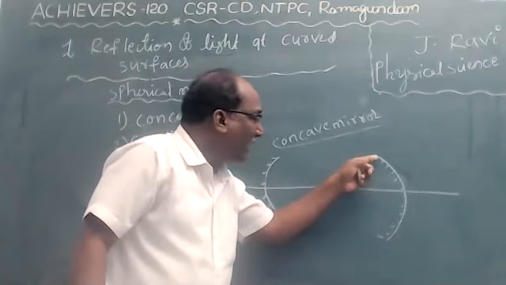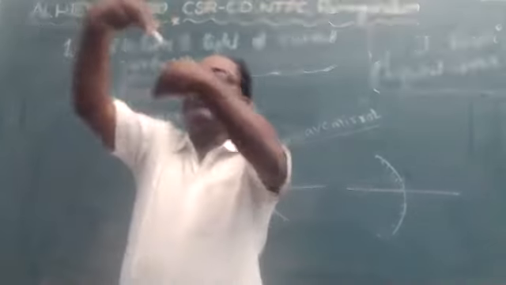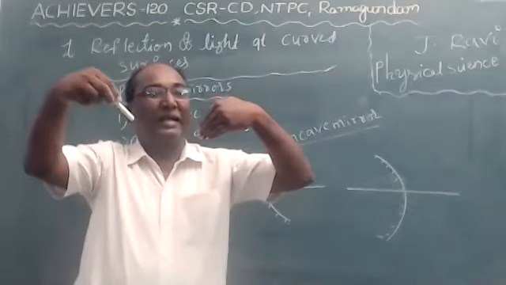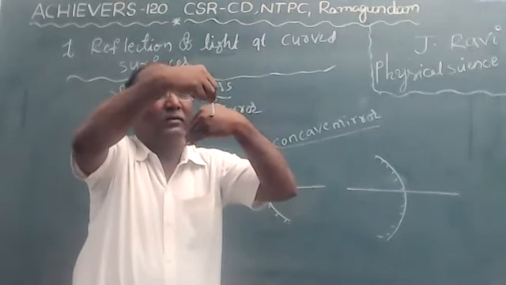It will not support reflection inward. So it is the convex mirror. Keep your hands like this, and the reflection supports outward only, children.